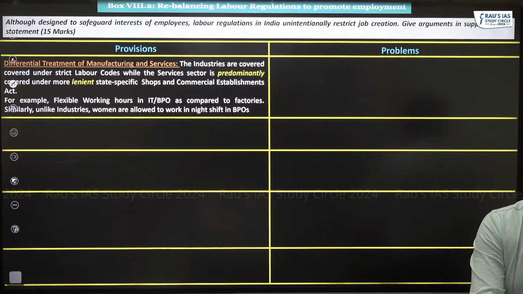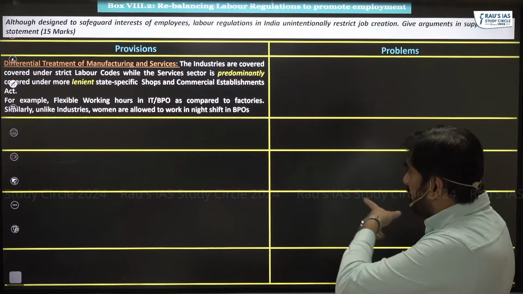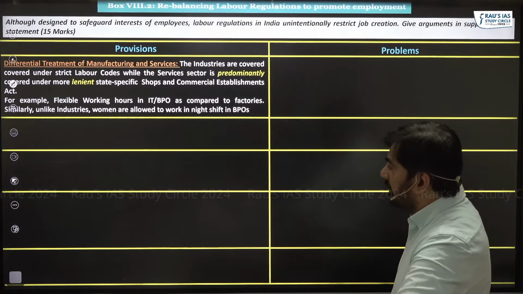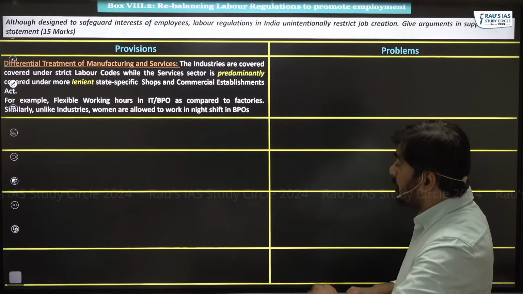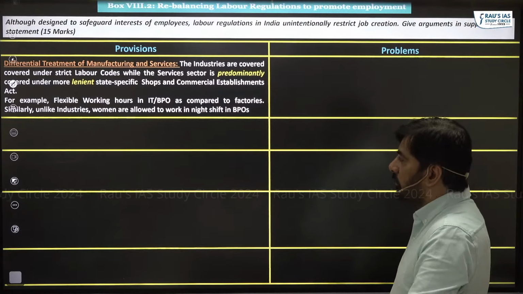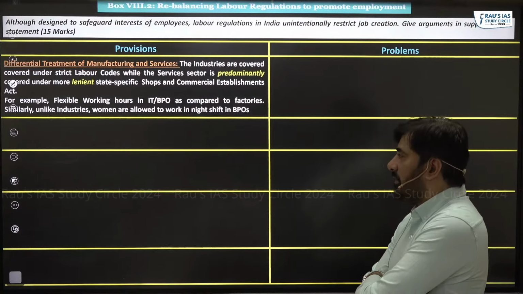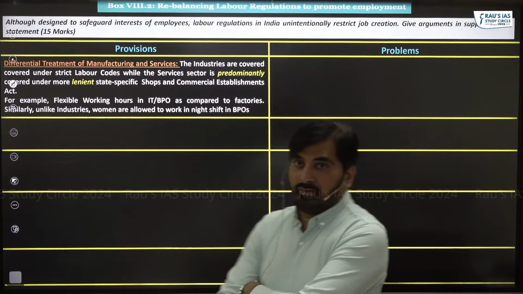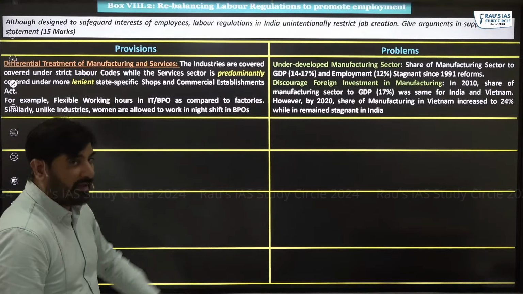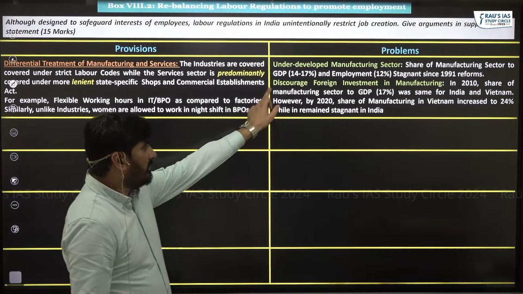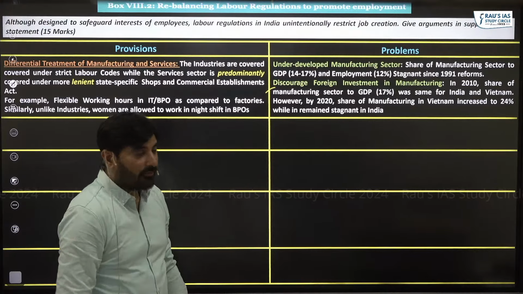Differential treatment of manufacturing and services. The industries are covered under the strict labor codes, whereas the services sector is predominantly covered under the more lenient State Specific Shop and Commercial Establishment Act. So the problem is that it has led to an underdeveloped manufacturing sector. And look at this, it has discouraged foreign investment in manufacturing.